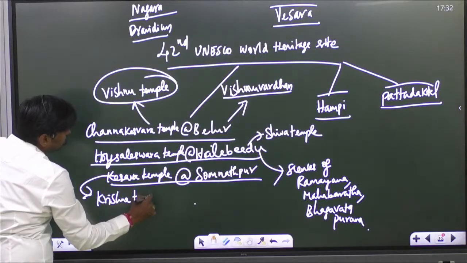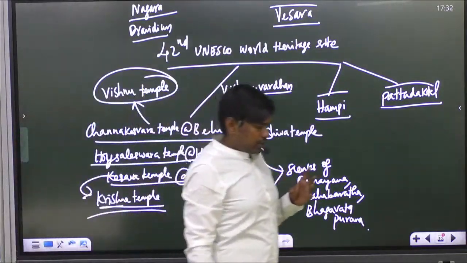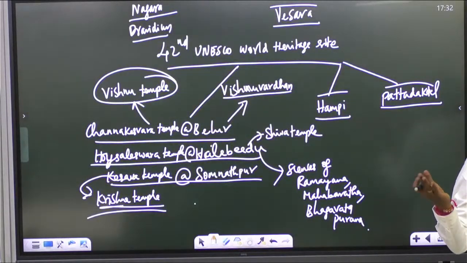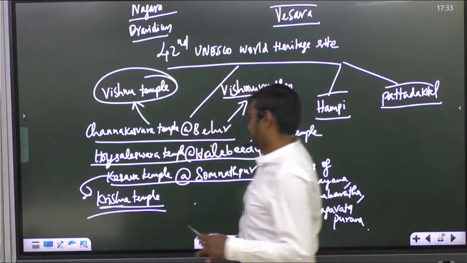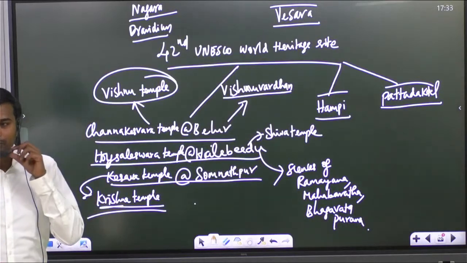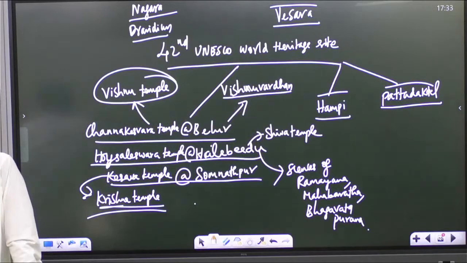Krishna is actually represented in three forms here. Krishna is represented as Keshava, Venugopala, and one more name is there. What is that? Somnathapura. You don't know? You have not visited these temples, being in Karnataka? From Bengaluru, it is 3 hours. Nobody is from these places? Kindly go and visit.